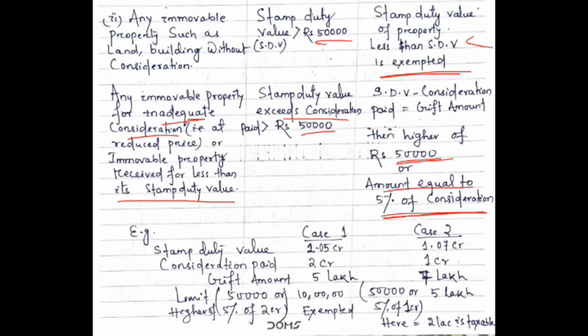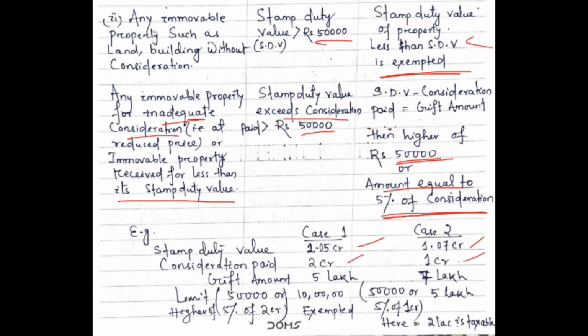Okay. Now let us understand this with an example. Suppose in case 1, the stamp duty value of a land is rupees 2.5 crore, and in case 2 it is 1.7 crore. The consideration paid in case 1 is rupees 2 crore, and in case 2 it is 1 crore.